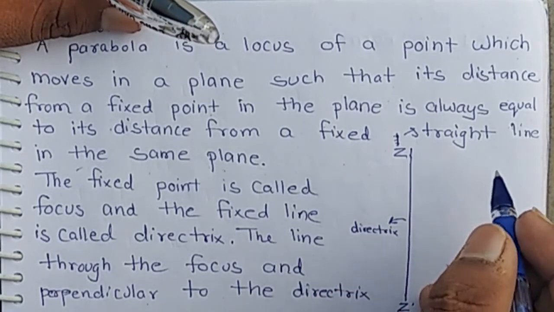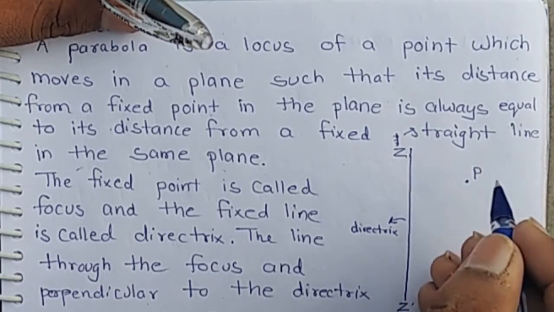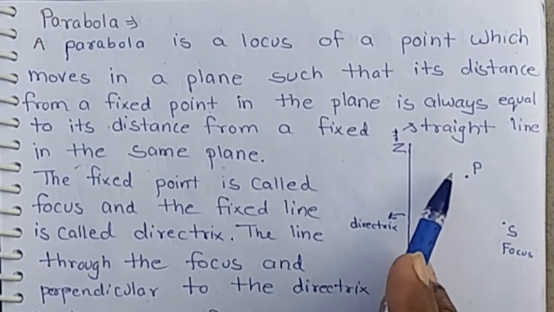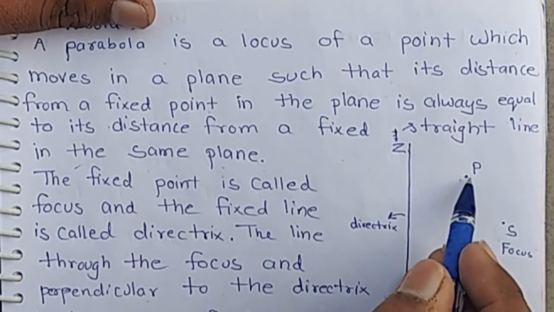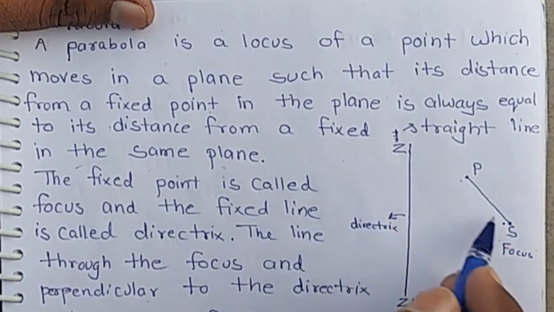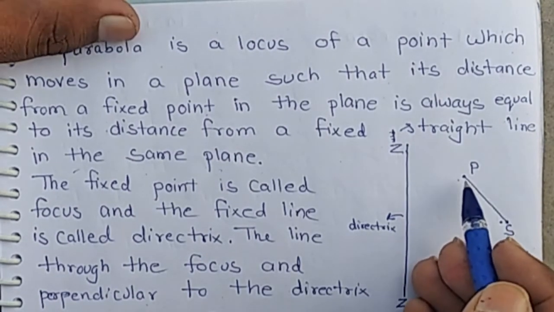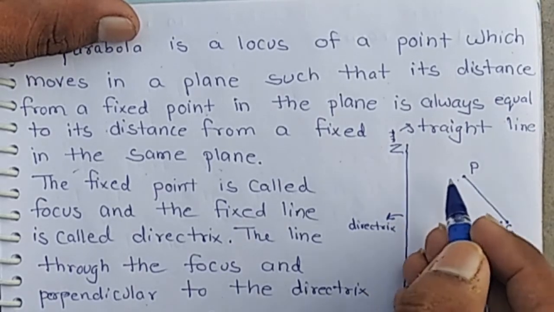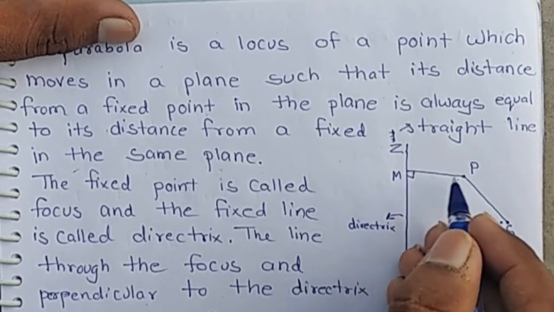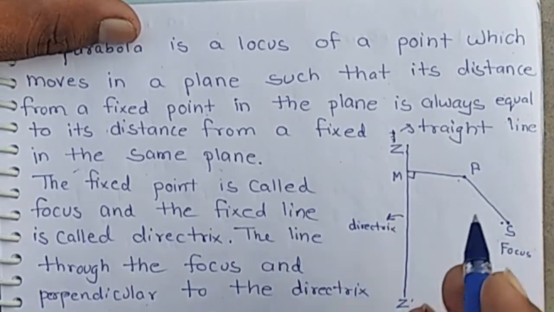And P be any point on the parabola. Then by the definition we have, the distance of point P from the fixed point, the focus, is always equal to the distance of point P from the fixed line, that is PM. PM is the perpendicular line from point P to ZZ dash, meaning the directrix.